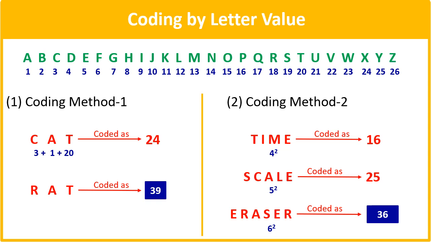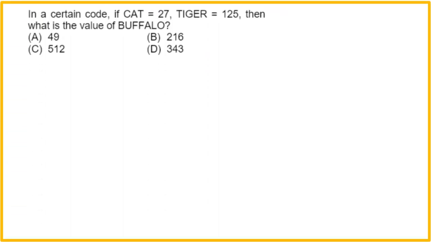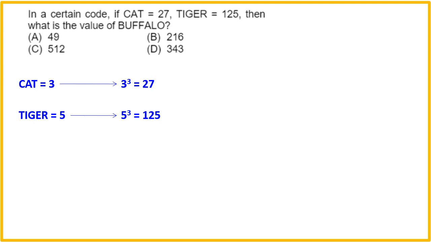Let us try out some examples. In a certain code, if cat is equal to 27, tiger is equal to 125, then what is the value of buffalo? Well, you can easily identify the logic here now. Cat is a 3-letter word and we know that 3 cube is 27. Tiger is a 5-letter word and 5 cube is 125. So buffalo is a 7-letter word जिसका code होगा 343. So option D is the right answer.